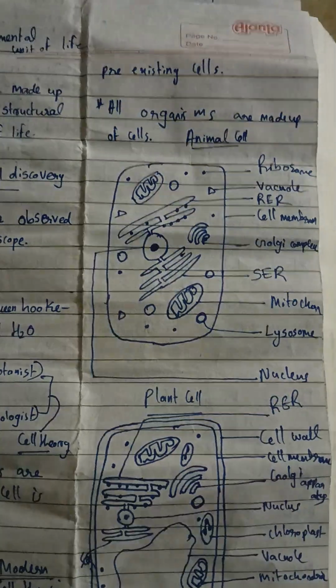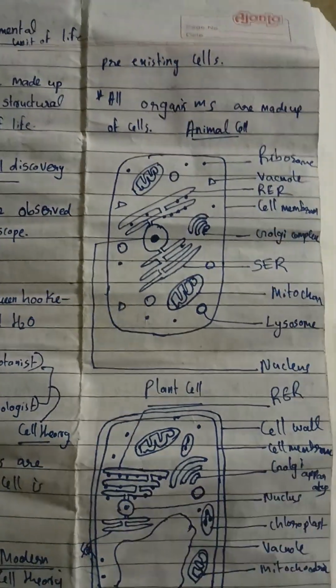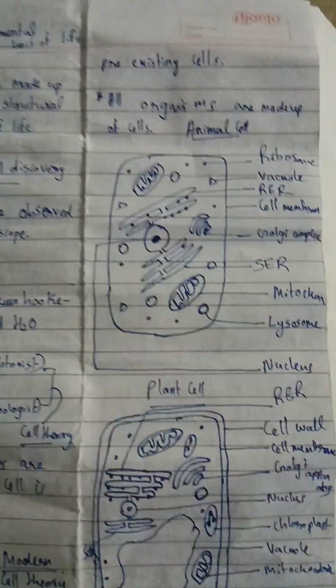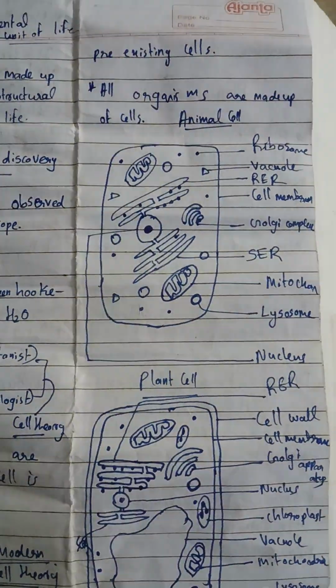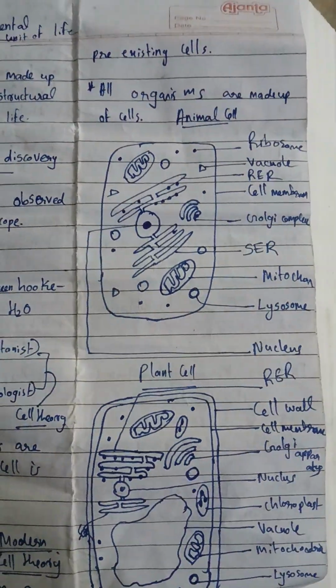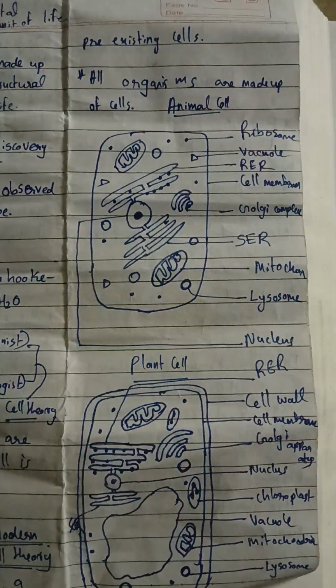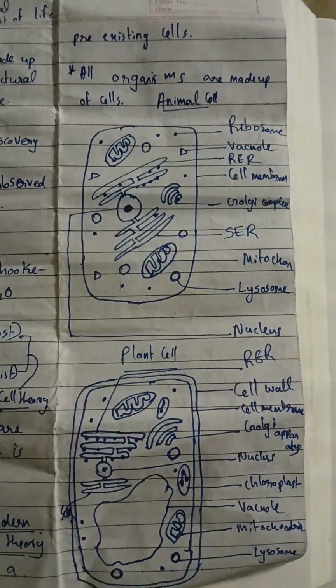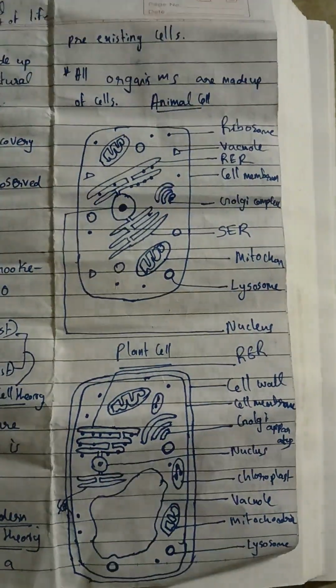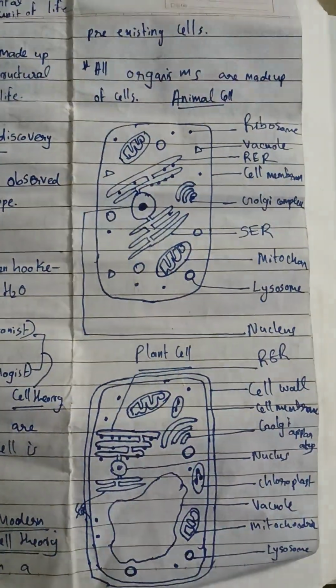As you know, when an organism comes, or when a human being is there, all human beings and organisms come from a single cell. The single cell undergoes various kinds of cell division. So all living organisms come from a single cell, or all cells arise. Arise means come. All cells come from a pre-existing cell.